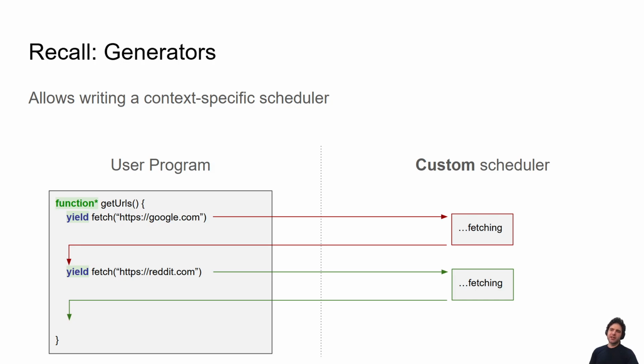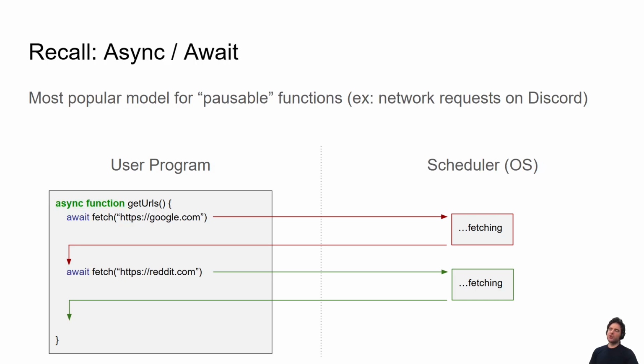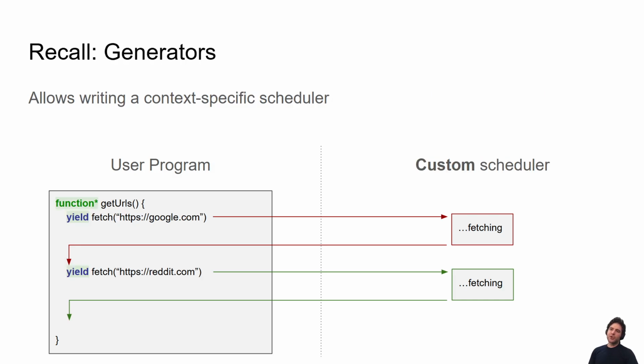And it's a very similar syntax, right? So instead of async function, it's function star. And instead of await, it's yield. And the difference between async and generators in JavaScript is it allows you to have a custom scheduler. So if you use async await, you're just letting the event loop be in charge of the scheduling. But when you're using generators in JavaScript, aka coroutines, you can write your own custom scheduler that chooses when to resume functions, how to resume functions, and so on.